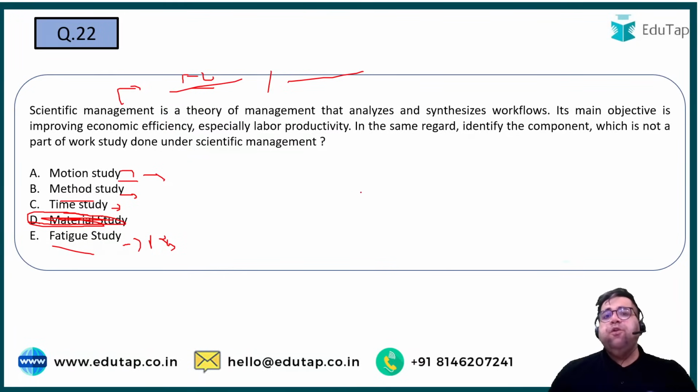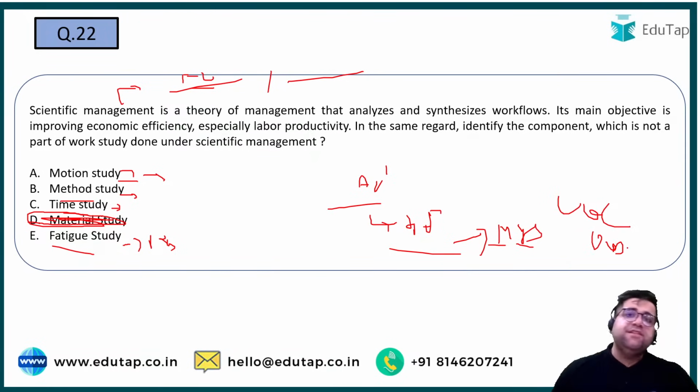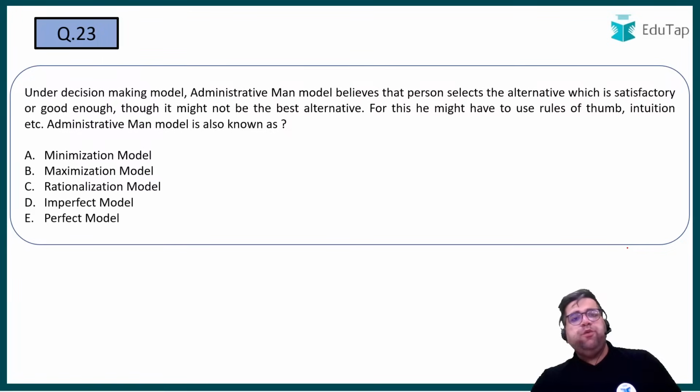And by the way, I hope you remember the Administration School of Management also, which was given to you by Henry Fayol. How many principles were given by Henry Fayol? 14. Are all the 14 principles important? Yes. So under Henry Fayol, you have to remember unity of command, unity of direction, the principle of order, the principle of equity, the principle of scalar chain, the principle of gangplank. All this is very, very important. Cool. So please revise it if you have not done so far. Moving forward to 23 now.